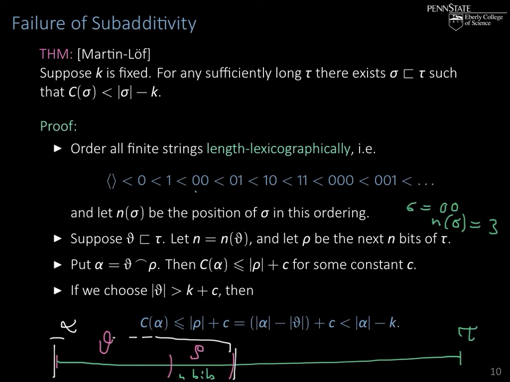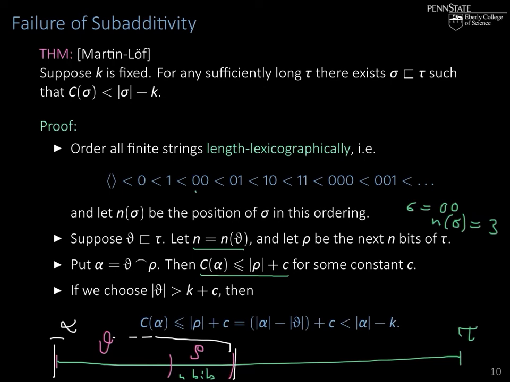Now comes the crucial observation. What is the complexity of alpha? What do we need to reconstruct alpha? We only need rho. If we know rho, we also know its length, that's the n bits. Once we know the length of rho, we know n. And what was n? n was the position of theta in the listing of all binary strings.